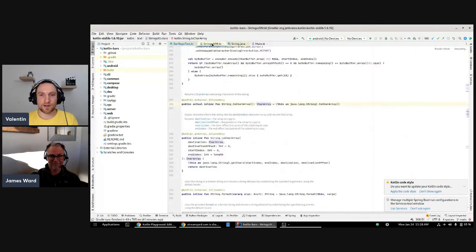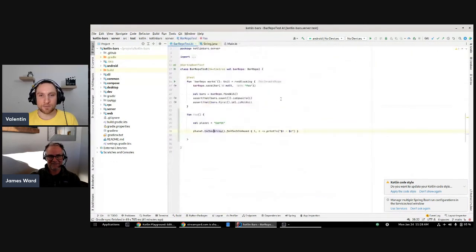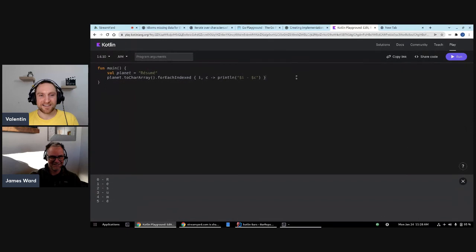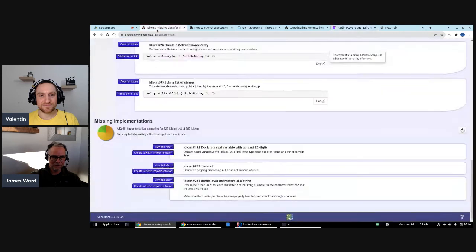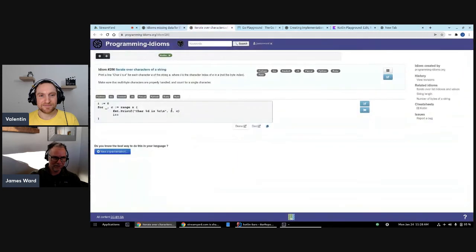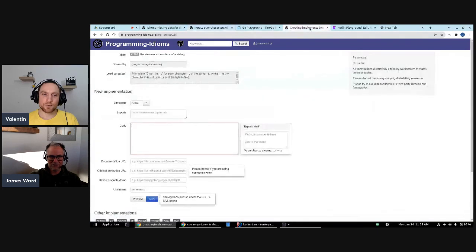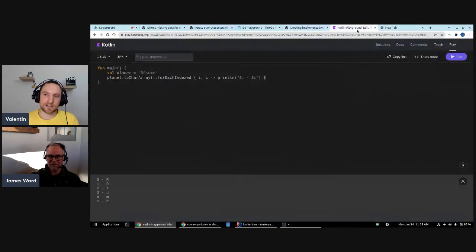We need to create a new snippet in Programming Idioms. Okay, here we go. So our code that we're going to paste in. Let's take a look at your example here. It doesn't look like you provide a string, just the bare minimum to start with. So for ours, that would be a one-liner actually.